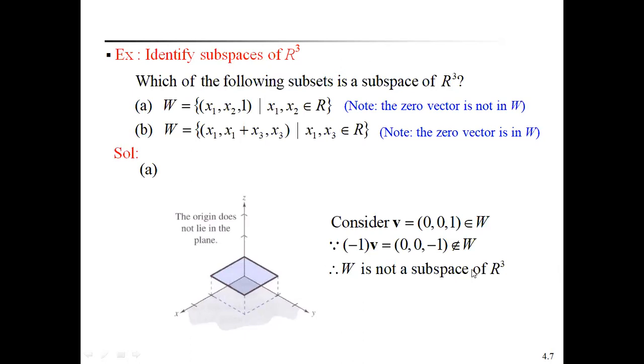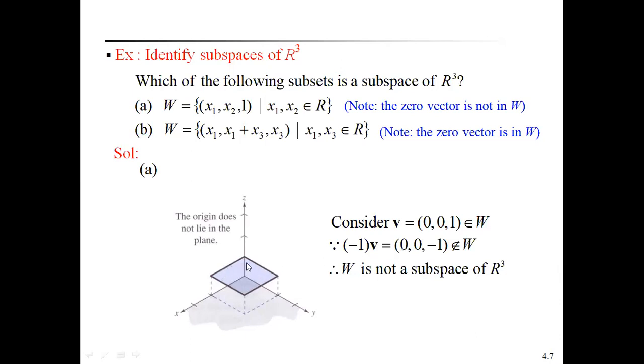We have to remember always that to prove a subset is a subspace of any vector space, the first condition is that it is closed under vector addition, and it is closed under scalar multiplication. If any one of the axioms is not satisfied by the subset, then we say that it is not a subspace of R cube.